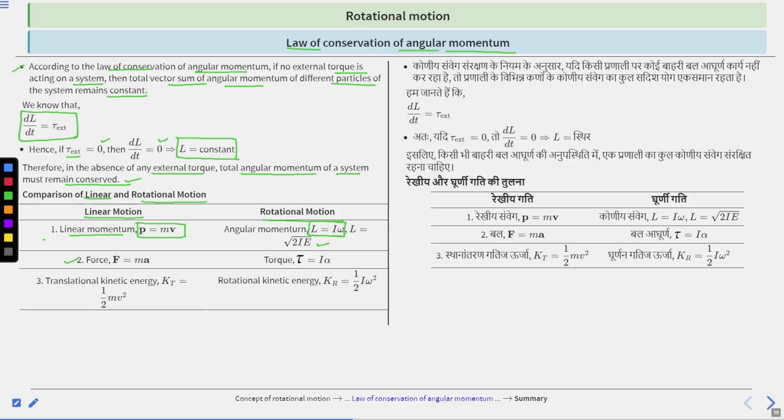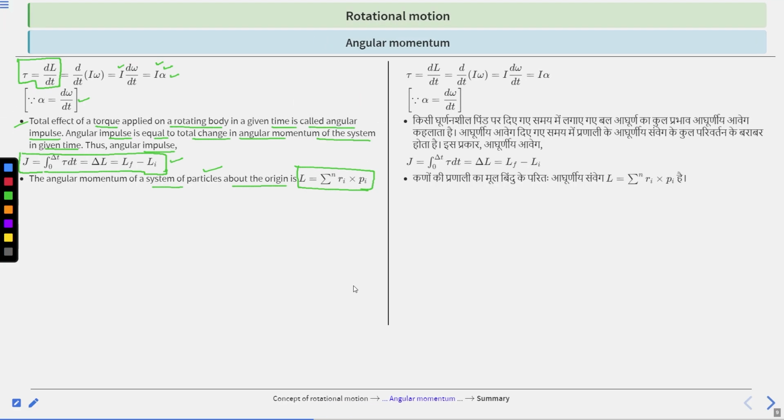And second is force F equal to ma, where a is the acceleration, and in rotational motion, torque tau equal to I alpha. Clear? This is not t, this is tau. Tau equal to I alpha. And translational kinetic energy Kt is equal to half mv square, and rotational energy Kr is equal to half I omega square. Clear? Tau equal to I alpha, this one. Clear?